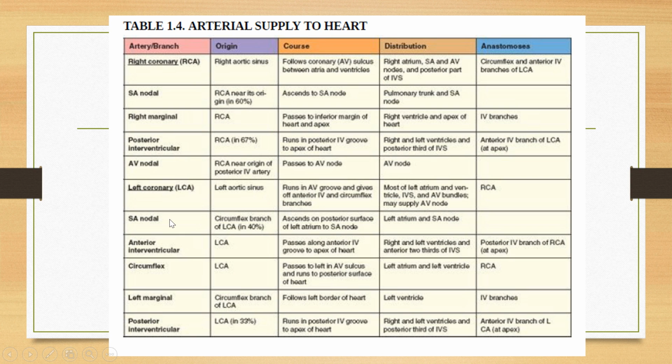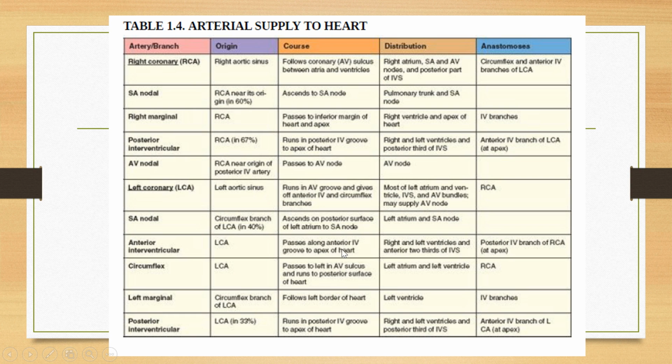It will give the SA nodal branch in 40% of the individuals or in 35% of the individuals. It will come out from the circumflex branch of the left coronary artery. It will ascend on the posterior surface of the left atrium to the SA node, and it will supply the left atrium and SA node.